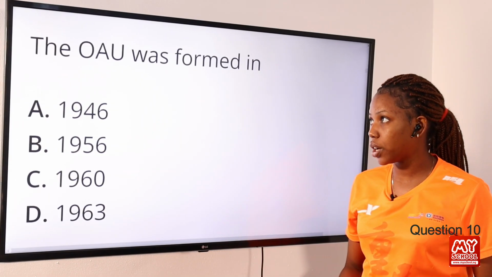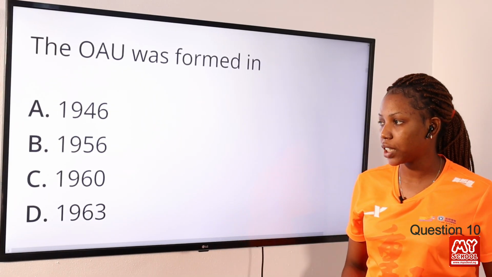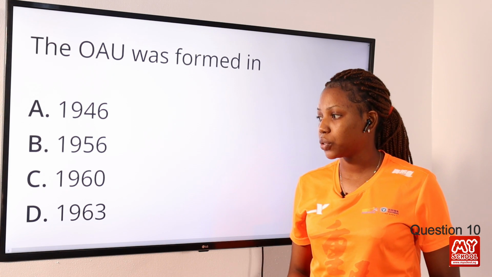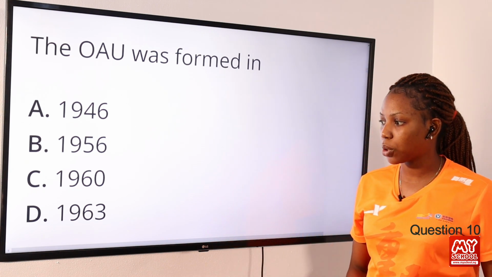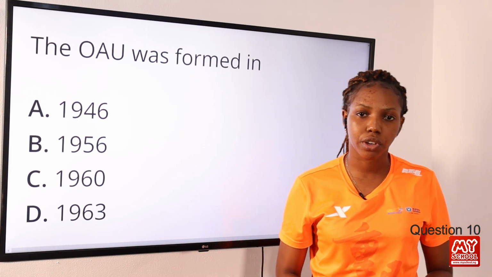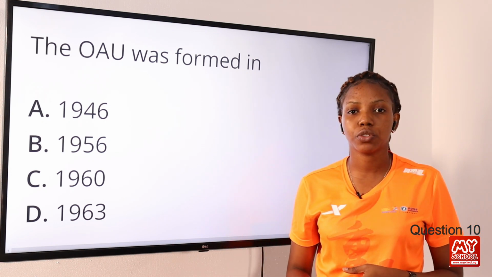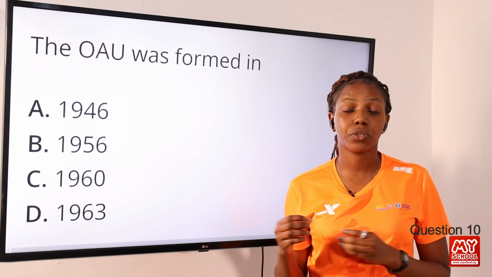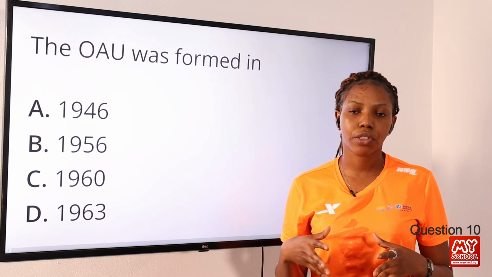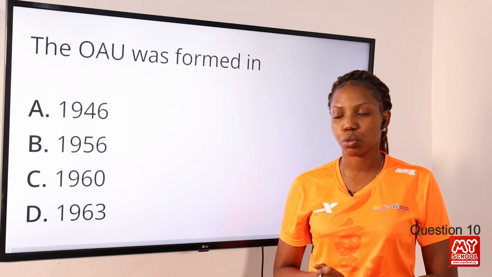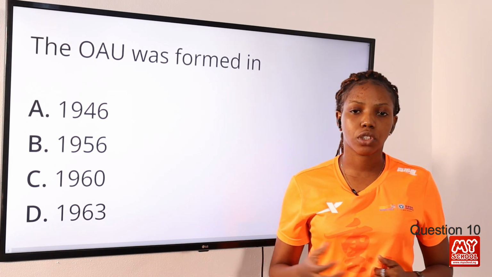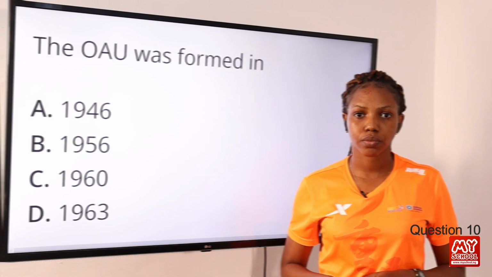Question 10. The OAU was formed in option A, 1946, option B, 1956, option C, 1960, option D, 1963. The answer to this question is option D, 1963. The OAU was formed precisely on the 25th of May, 1963 at Addis Ababa, Ethiopia. Option D, therefore, is the correct answer to this question.